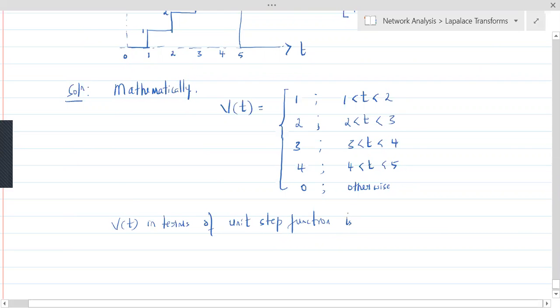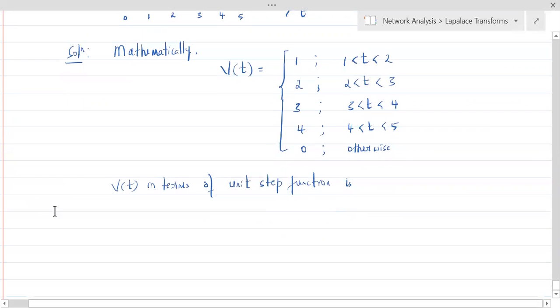So how does it look like? See here, this is v of t. It is 1 from 1 to 2. So which is your u of t, which is 1 from 1 to 2? It is u of t minus 1 minus u of t minus 2.